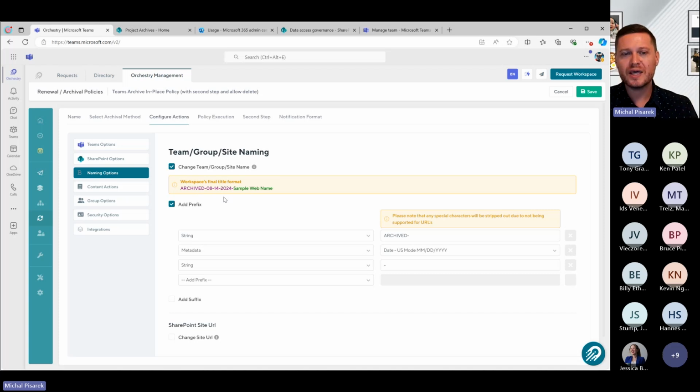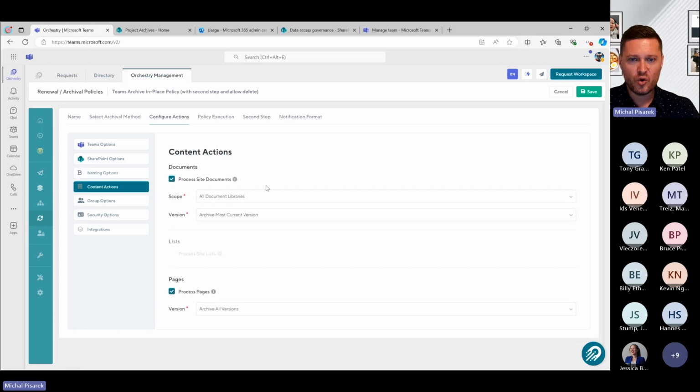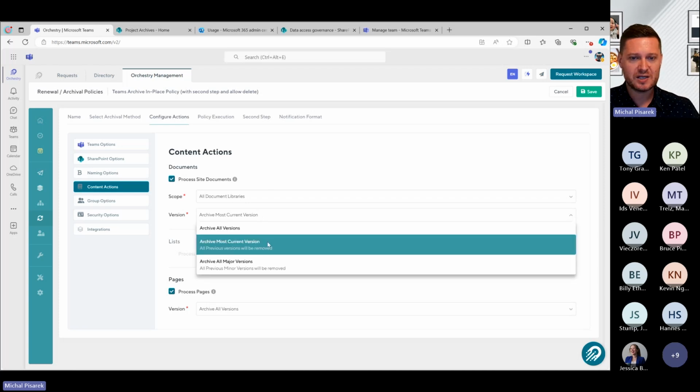But there's two things I think which really we've heard from customers time and time again, and we know our customers are using this. The first thing is, as part of an Orchestry archival process, you can now do things like remove previous versions of content. So again, the out-of-the-box Microsoft capabilities don't allow you to do that. Even if you use the SharePoint archive feature, you keep all of these old versions.